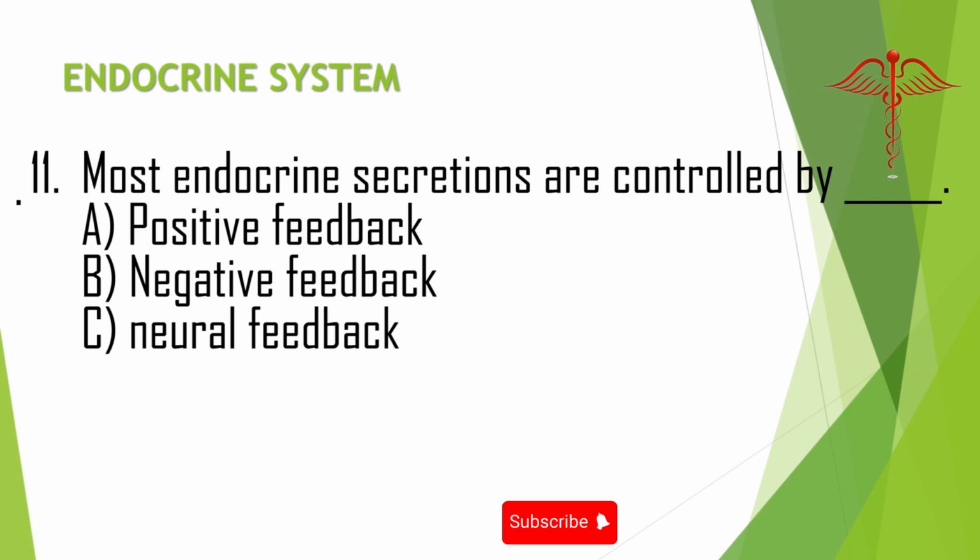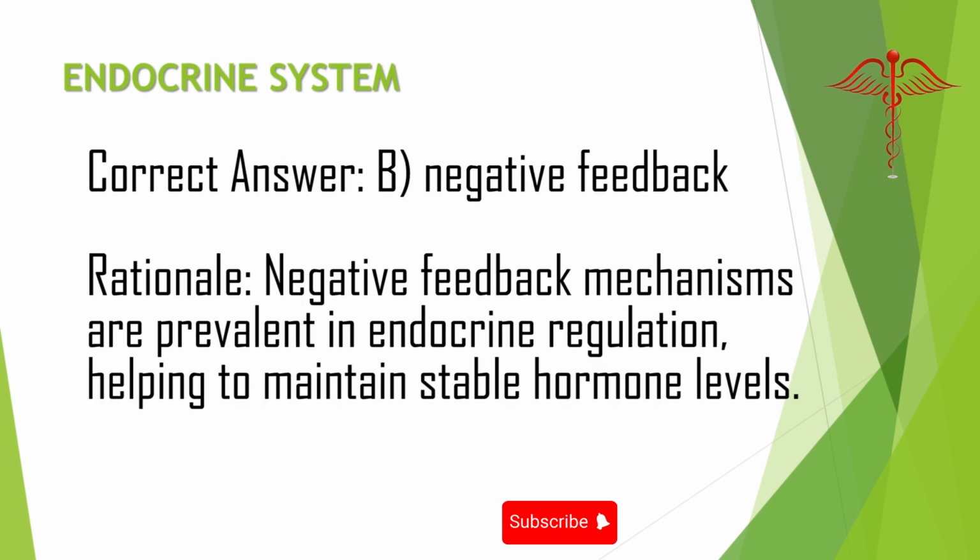11. Most endocrine secretions are controlled by what? A. Positive feedback. B. Negative feedback. C. Neural feedback. Correct answer: B. Negative feedback. Rationale: negative feedback mechanisms are prevalent in endocrine regulation, helping to maintain stable hormone levels.